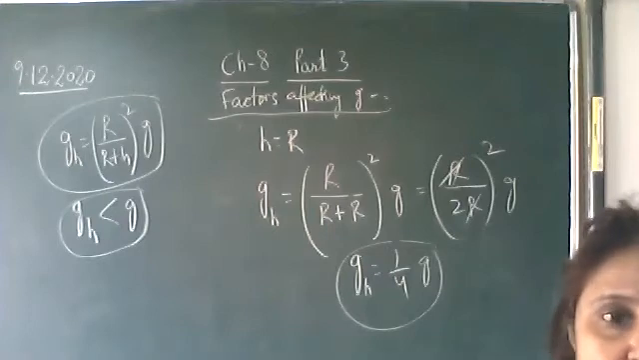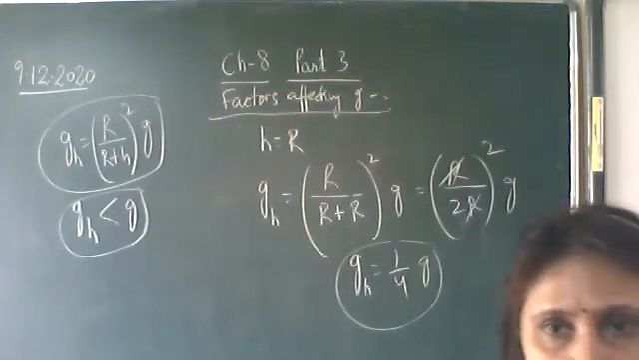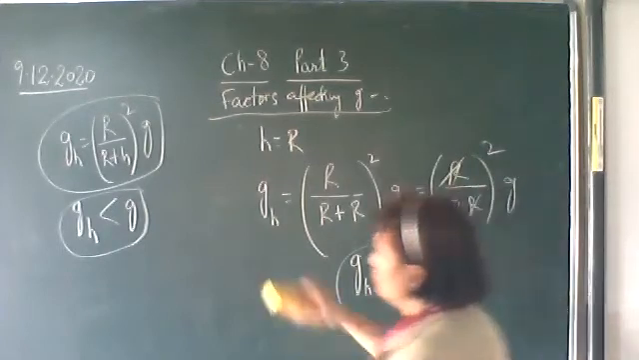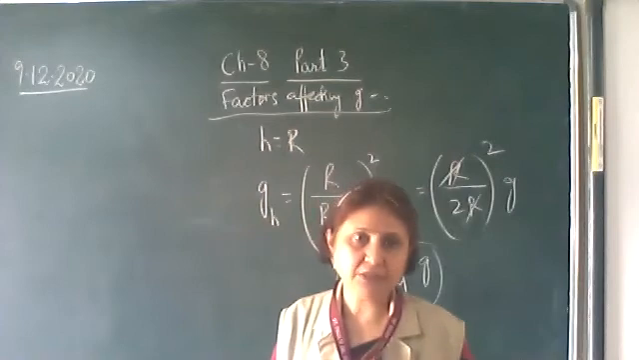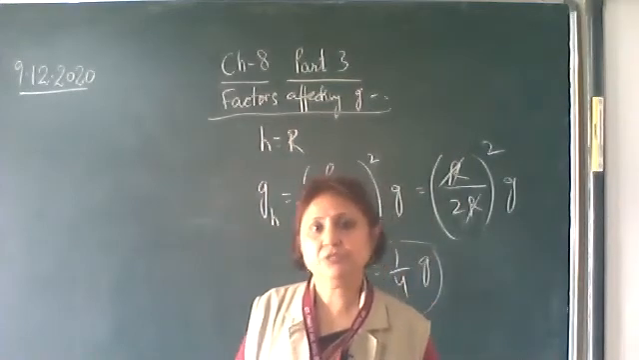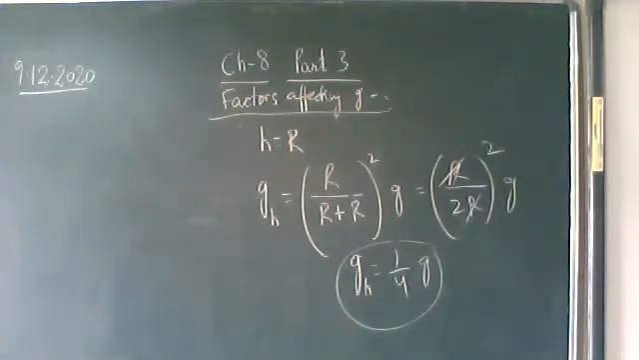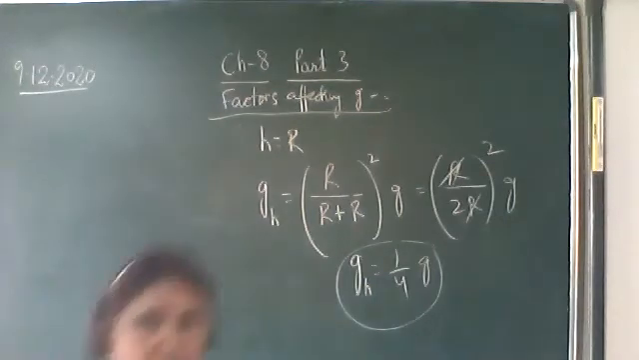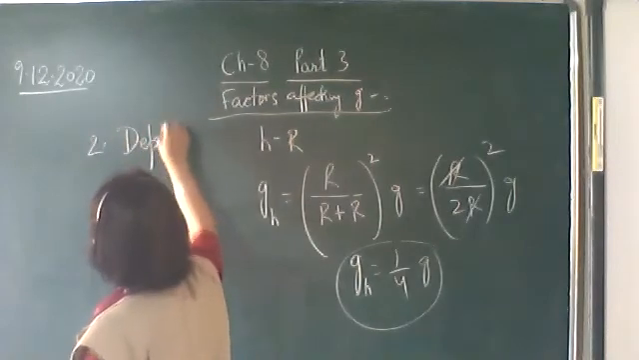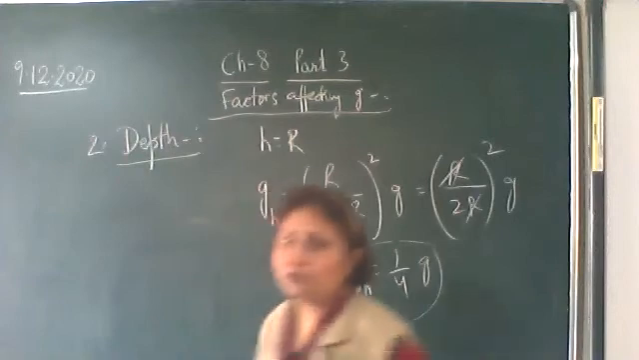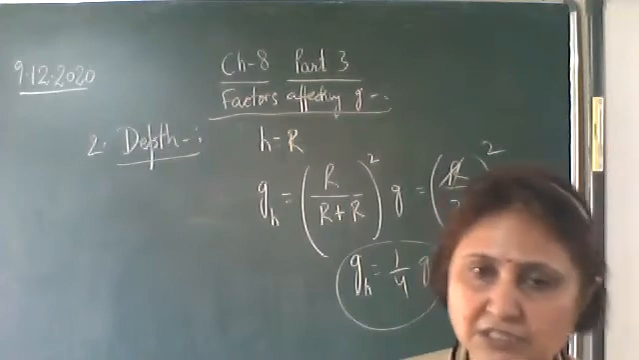Now next we'll discuss variation of acceleration due to gravity with the depth. With the altitude, we have discussed factors affecting the acceleration due to gravity. The first factor we have seen is the height above the surface of the earth. With the increase in height above the surface of the earth, the acceleration due to gravity decreases. Now the next factor, write down: the second factor, depth below the surface of the earth. With the height we have seen that the acceleration due to gravity decreases. Now with the depth we'll see.